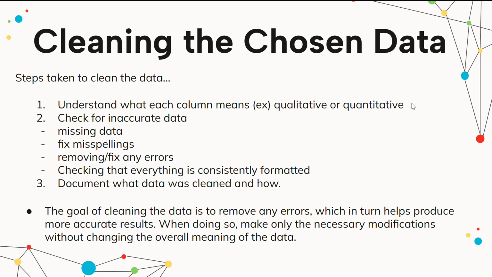So a big part of this project was cleaning the chosen data. It may not seem very large, but at the beginning it's very important because it will heavily affect your results later on. The steps I took when cleaning the data: I tried to understand what each column means, for example, qualitative or quantitative. And then we also had to check for inaccurate data. So missing data, fix mixed spellings, fixing any errors, and then checking that everything is consistently formatted.